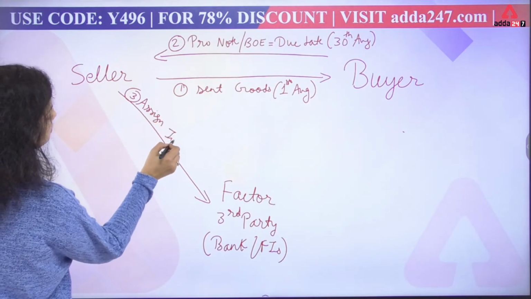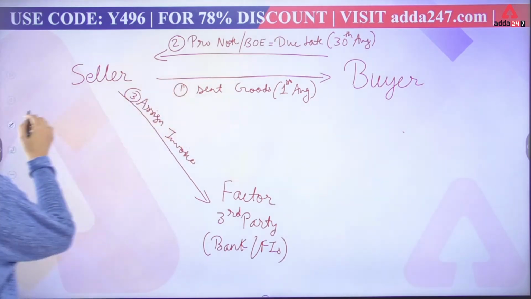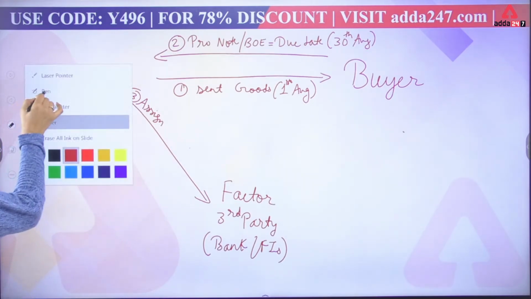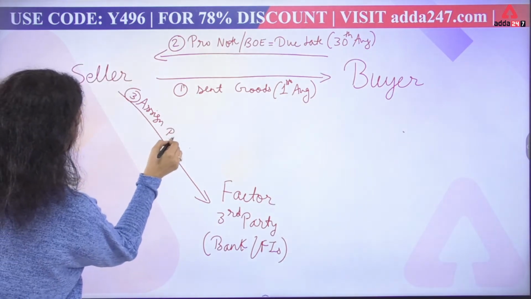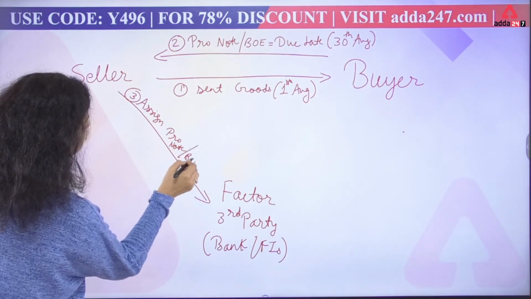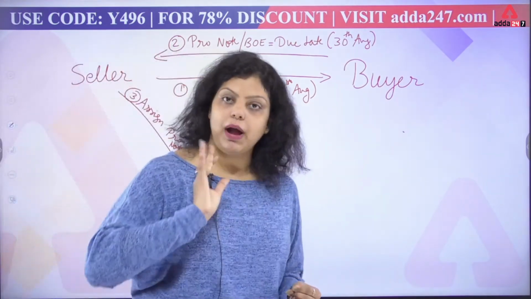In the third step, the seller will assign the invoice, or in this case we can write promissory note or bill of exchange. Let's write promissory note or bill of exchange here. So the seller will assign the promissory note or bill of exchange to the factor and ask for immediate cash from the bank or the factor.